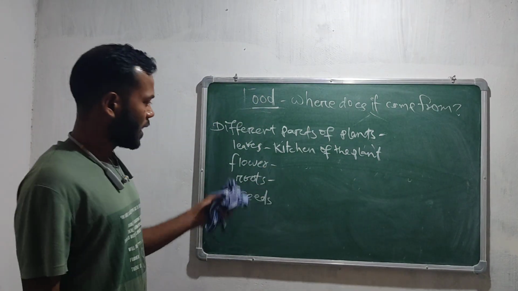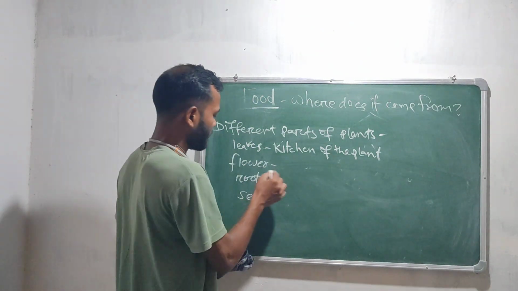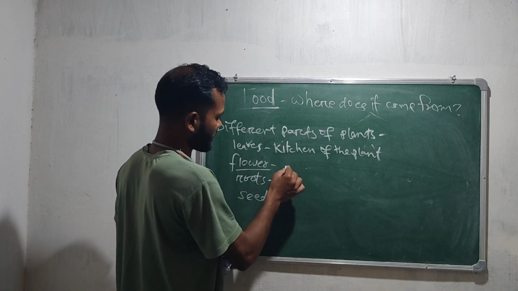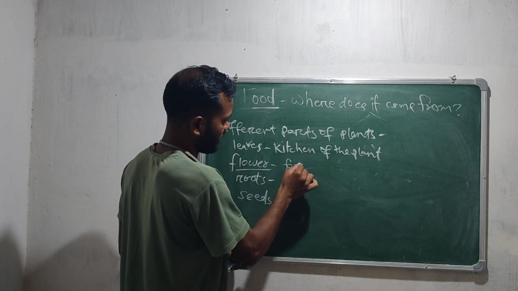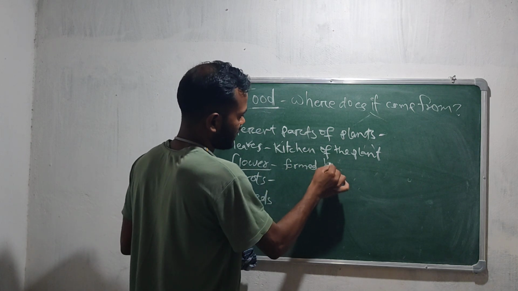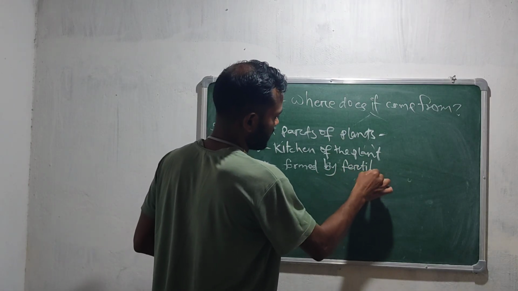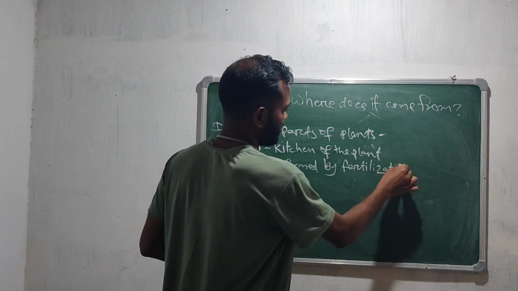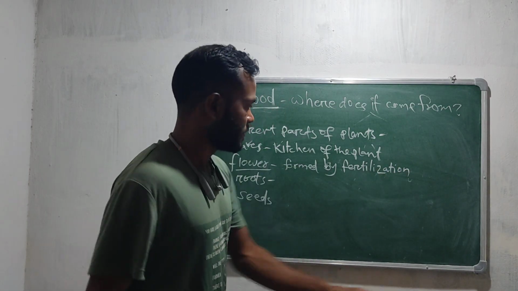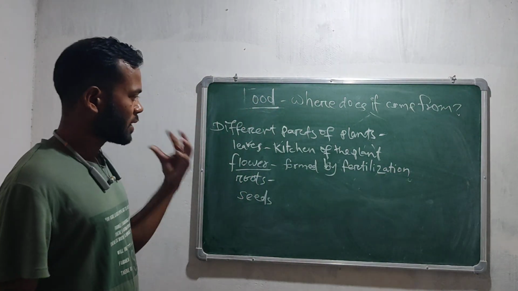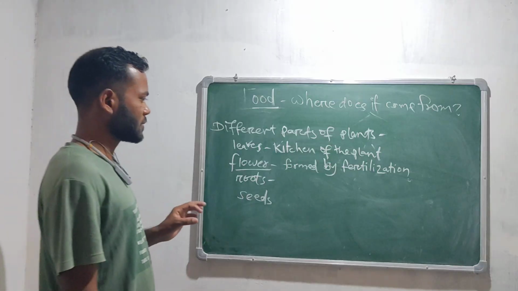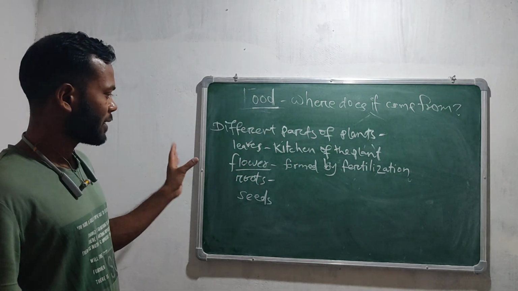Okay. And how is a flower made? A flower is formed by the process of fertilization. This is a very necessary process. It must happen for the flower to form.